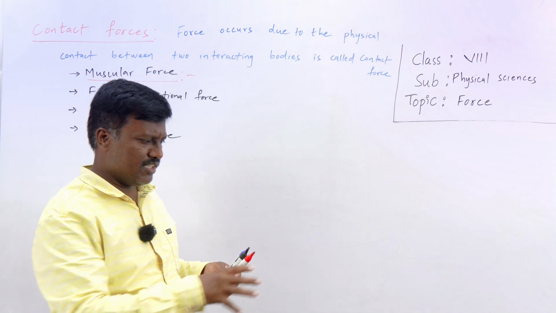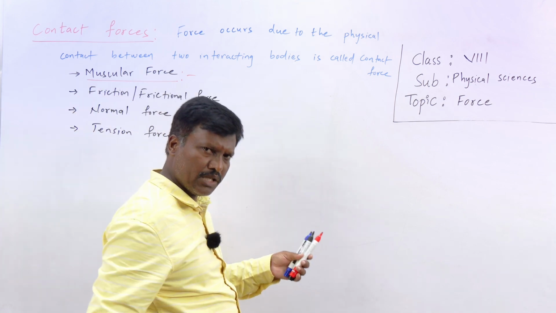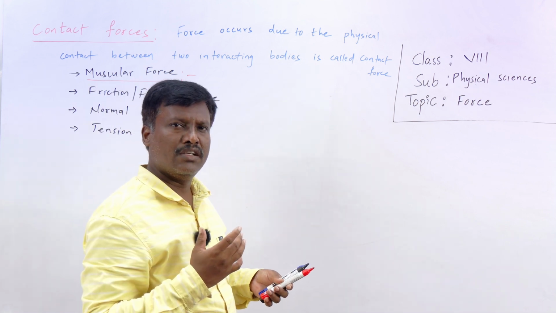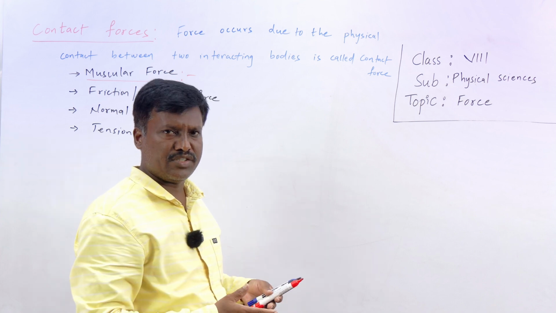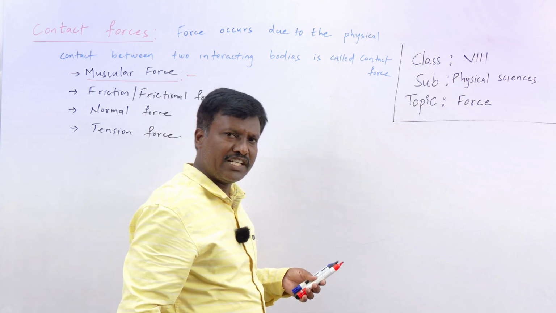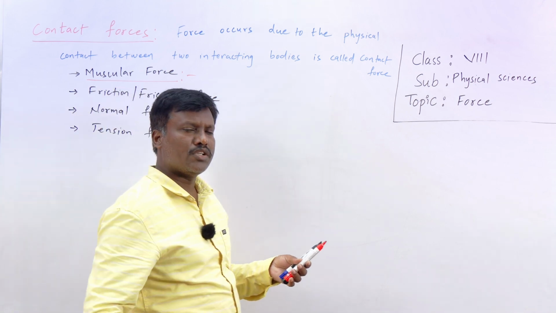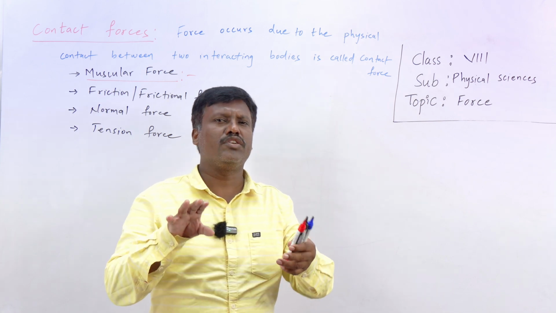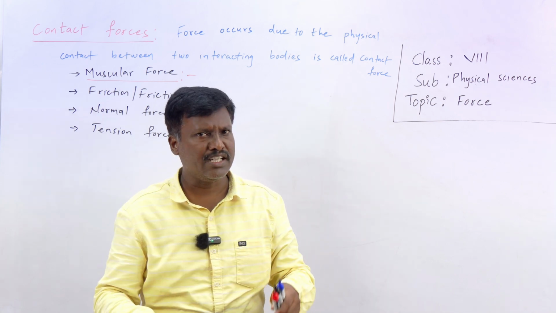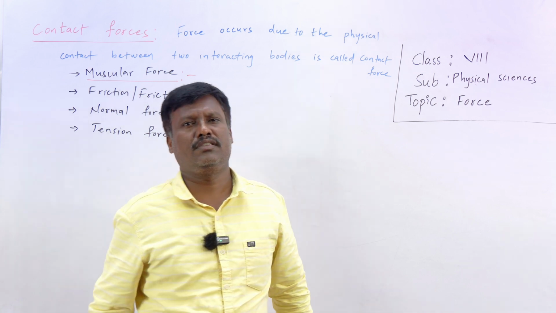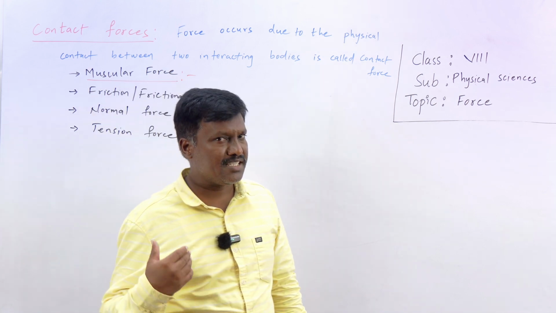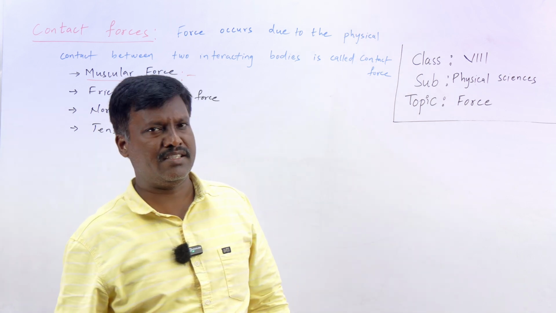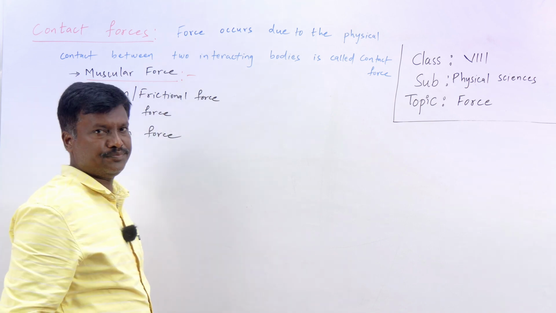So what are the other examples of muscular force? Can you tell me? For example, there is a ball on the ground. Whenever you kick the ball, what happens? When you kick, the ball accelerates. Before you kick, the ball is at rest. Now it undergoes motion because you kicked. Which force did you use? You used muscles. When you are riding a bicycle, you are applying force with your legs on the pedals, right? You are holding the handle and applying force on the pedals with the muscles present in the leg. You are exerting force with the help of the muscles. If the force is exerted due to the action of muscles, that is called muscular force.